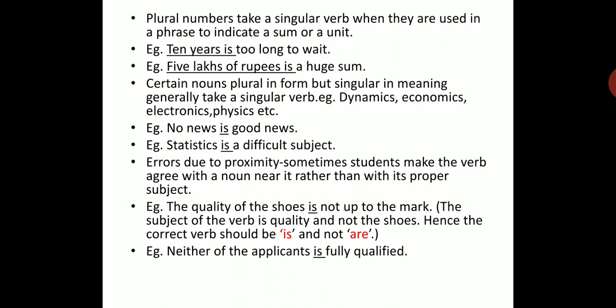Now, sometimes students tend to commit errors due to proximity. Proximity means closeness. Sometimes they make the verb agree with a noun which is near it rather than with its proper subject. Sometimes children overlook the main subject in the sentence and then they tend to commit an error by using the wrong verb. For example, the quality of shoes is not up to the mark. Here, the subject of the verb is the quality and not the shoes. So the correct verb should be is and not are.